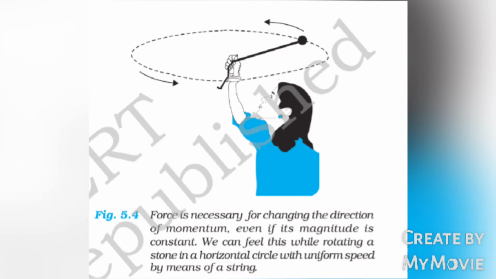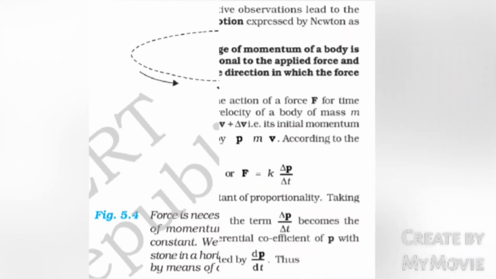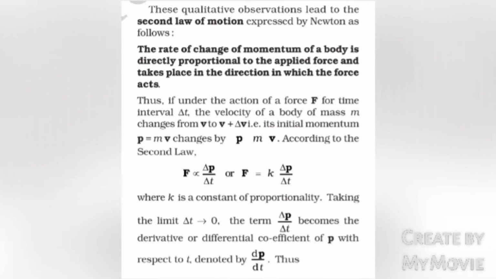Force is necessary for changing the direction of momentum, even if its magnitude is constant. We can feel this while rotating a stone in a horizontal circle with uniform speed by means of a string. These qualitative observations lead to the second law of motion expressed by Newton as follows. The rate of change of momentum of a body is directly proportional to the applied force and takes place in the direction in which the force acts.